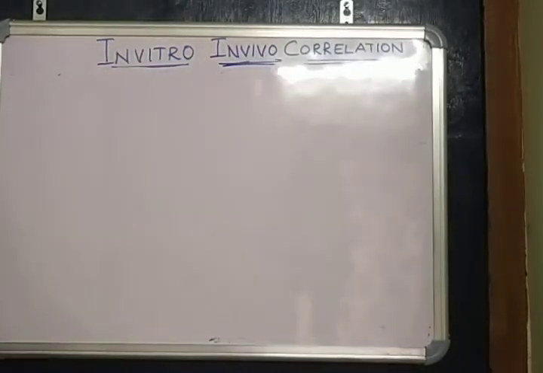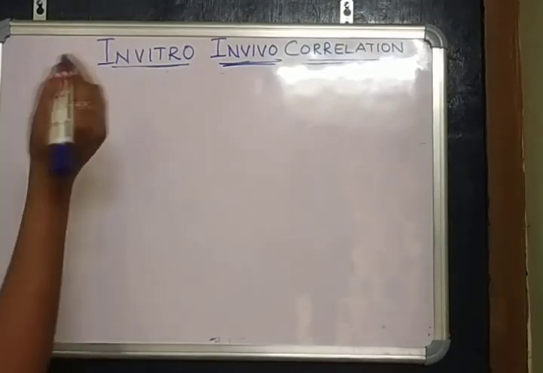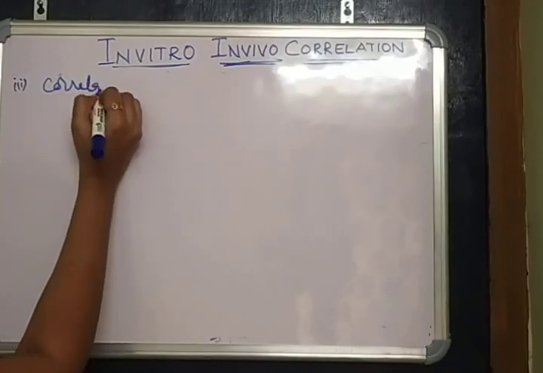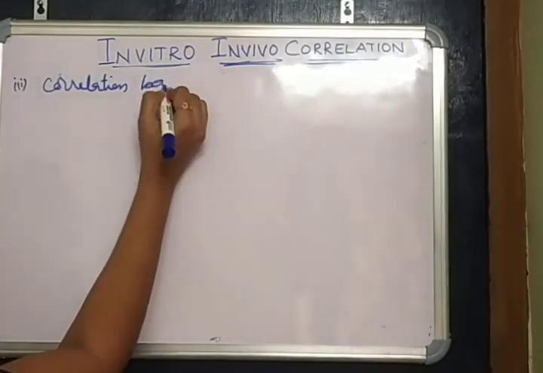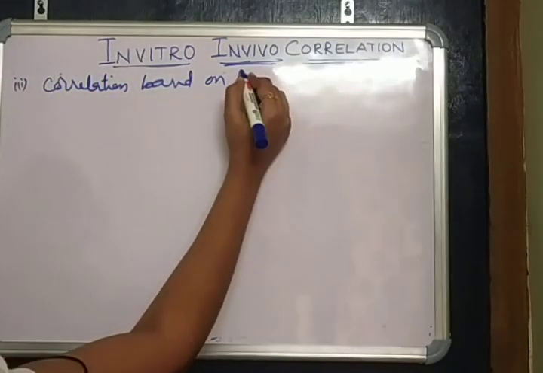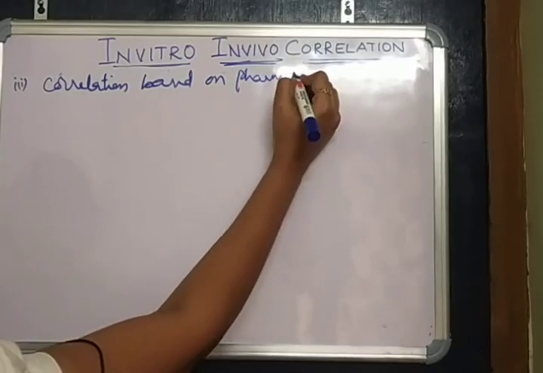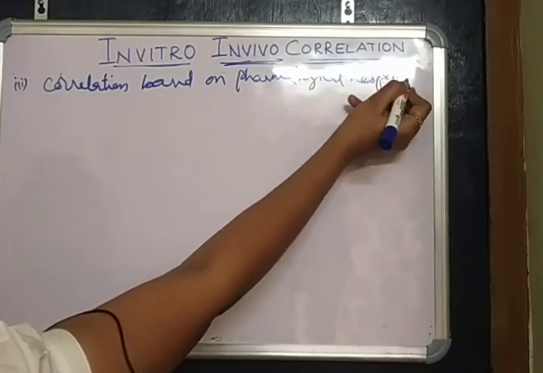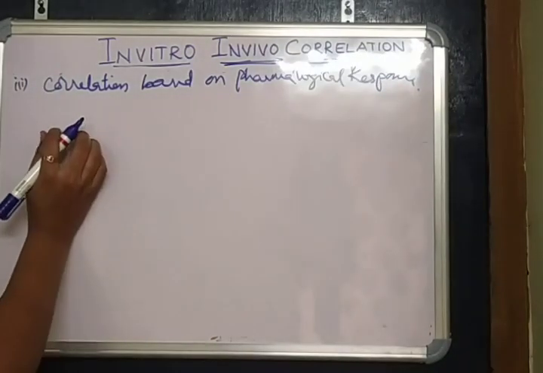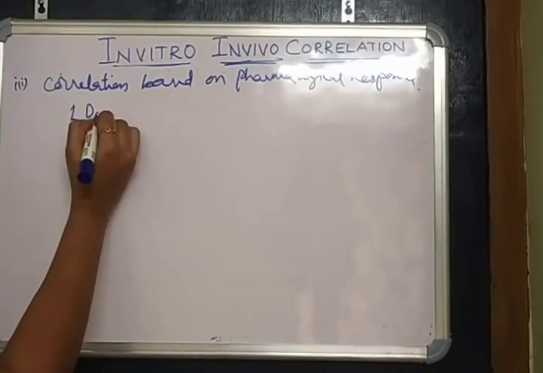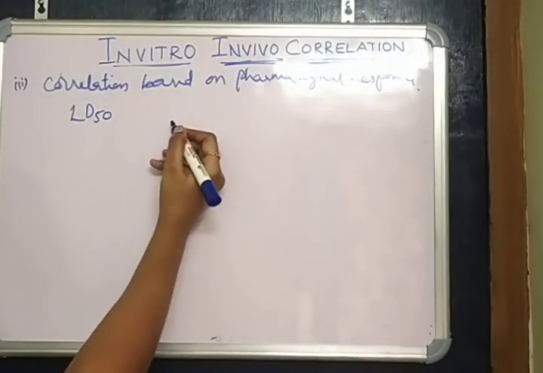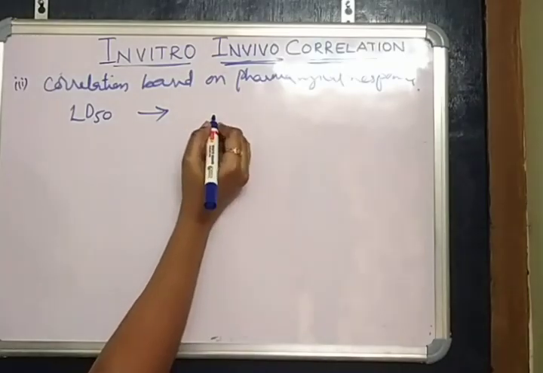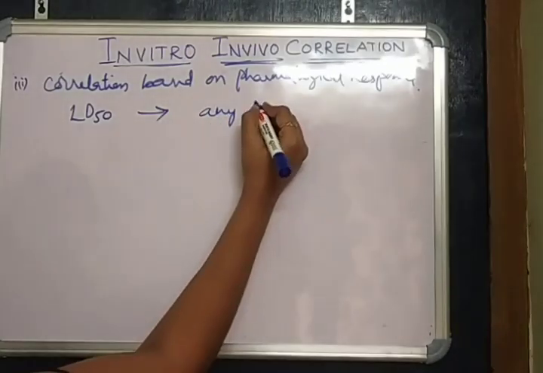And next one is correlation based on pharmacological response. It means an acute pharmacological effect, such as LD50, lethal dose 50 in animals, must be correlated with any of the dissolution parameters.